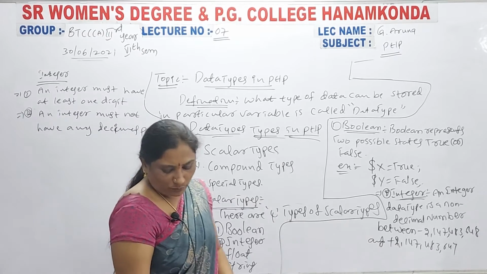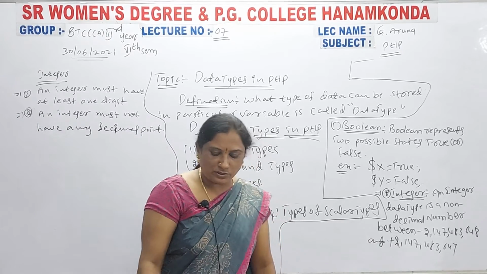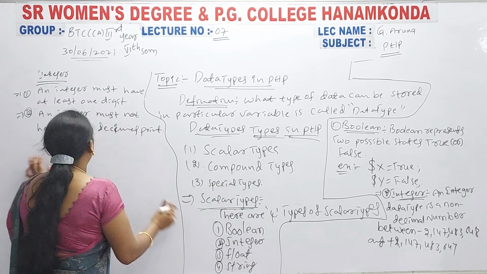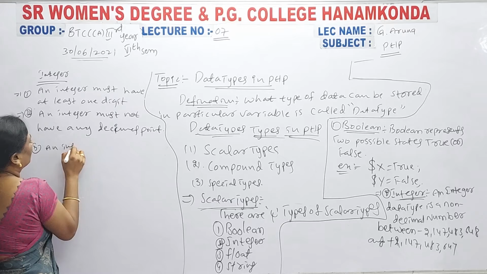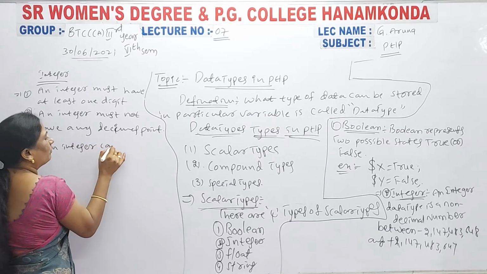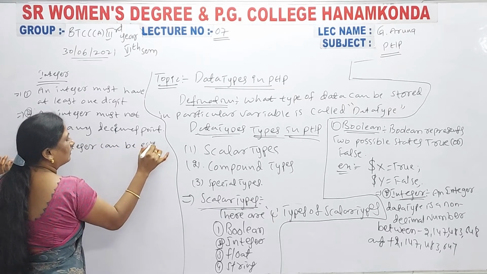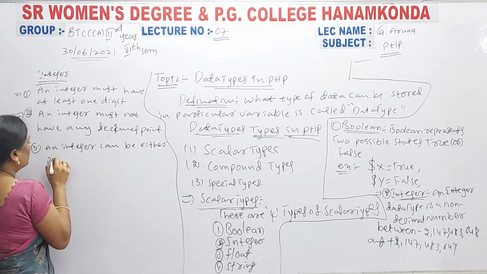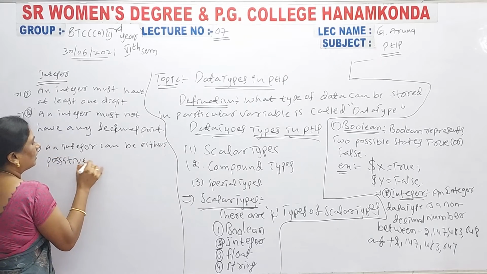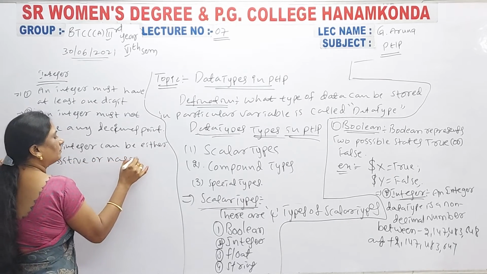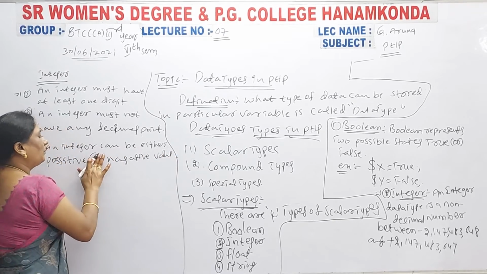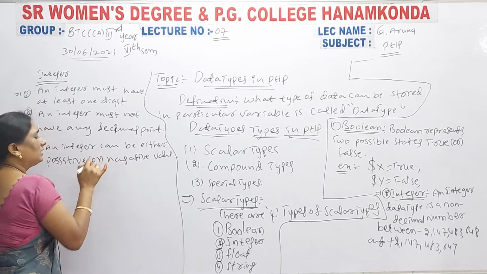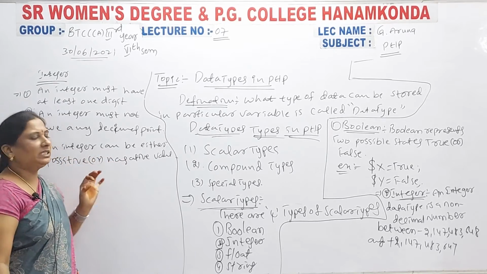Then coming to the third point: an integer can be either a positive or negative value. So these are the three points. These are the three points you must remember about integer data.